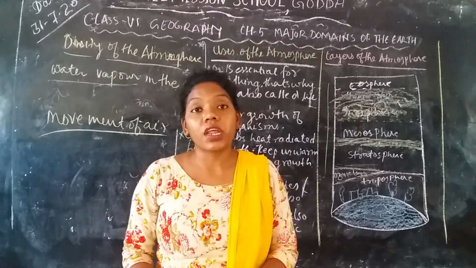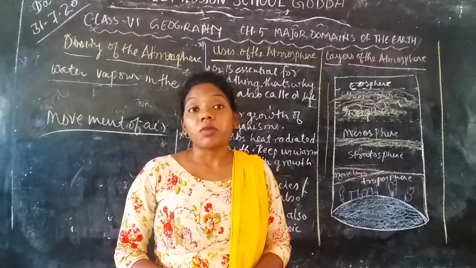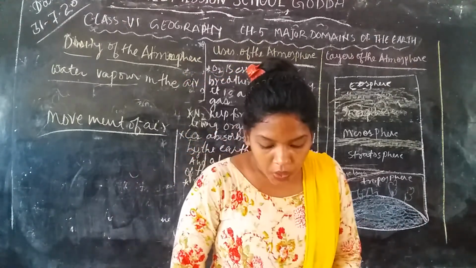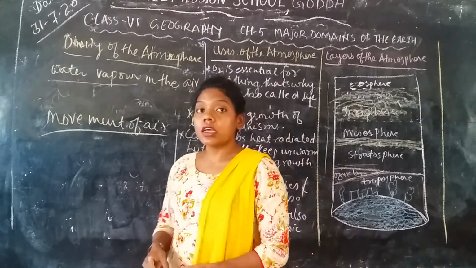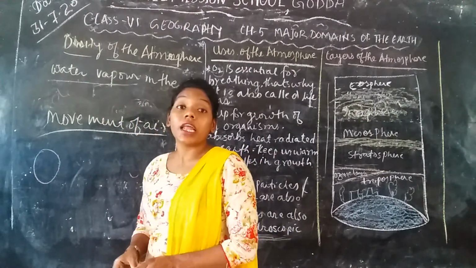Due to that, the weight or mass of the air becomes very high.